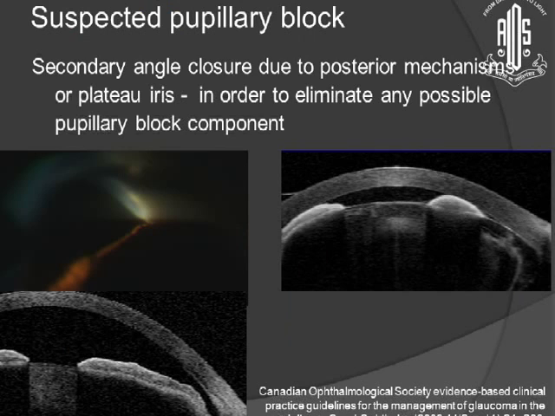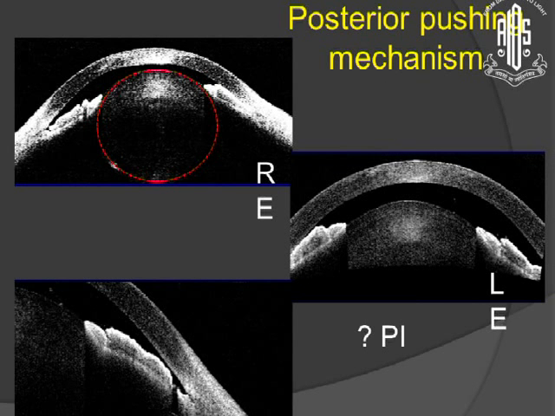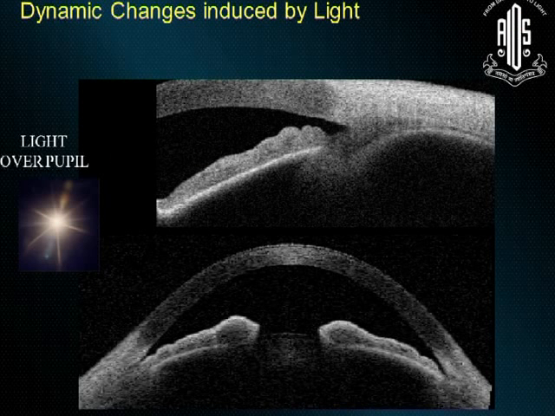And in some of the patients where there is a secondary angle closure due to a posterior pushing mechanism or plateau iris syndrome, the role of PI is always a debatable issue, but these also can have a pupillary block component and we should treat this patient. In spherophakia like this, it is called glaucoma inversus. Dilatation is the treatment, but sometimes you may not dilate this patient, as you are afraid of what is there behind the iris. In that case, if cataract surgery is not planned in the near future, we can use a PI to prevent pupillary block glaucoma.